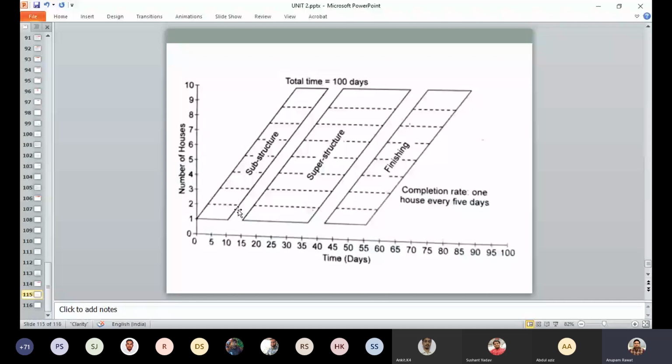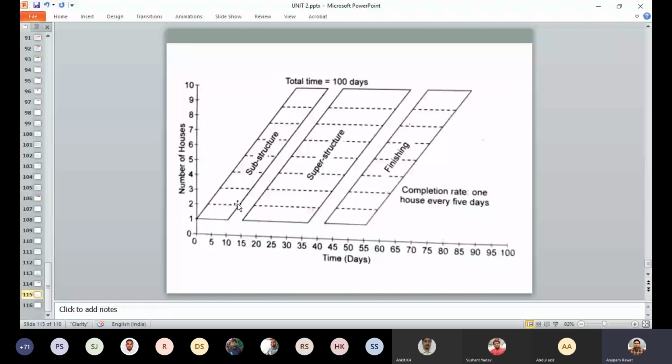So this is the way as time passes, some part of the first house is finished, another part of the second house is started, and in this way it gets built in a sequential order. That is the repetitive nature of the line of balance method. This is applicable for repetitive work. Once you have to construct a colony, a multi-story building, or the same type of flat in multiple numbers, then the line of balance method is very appropriate.